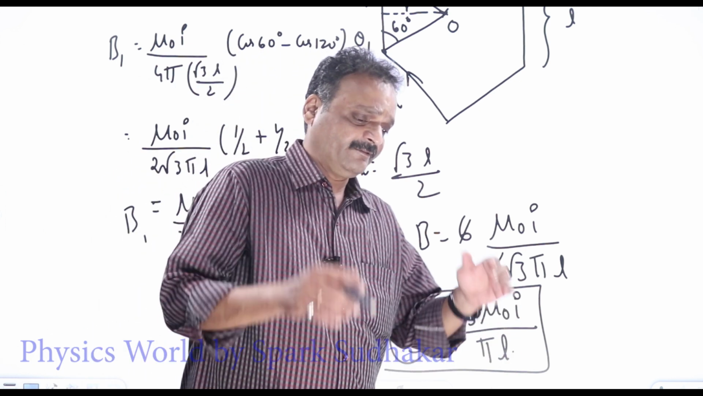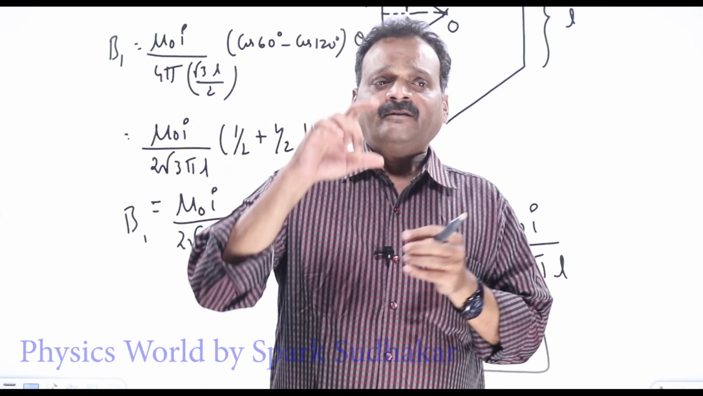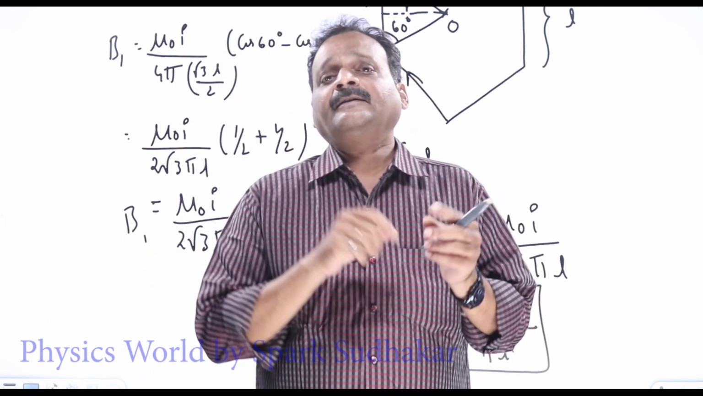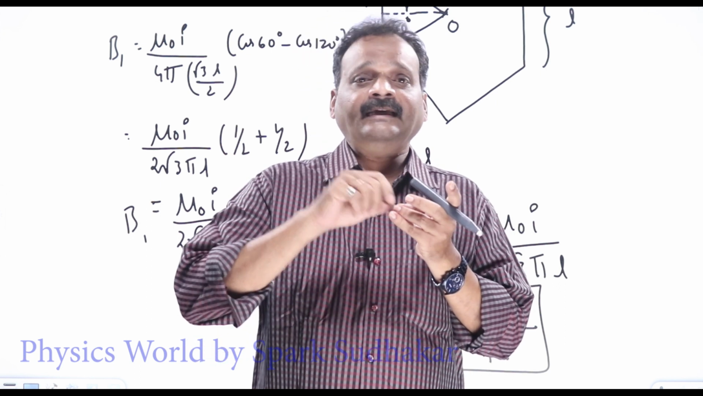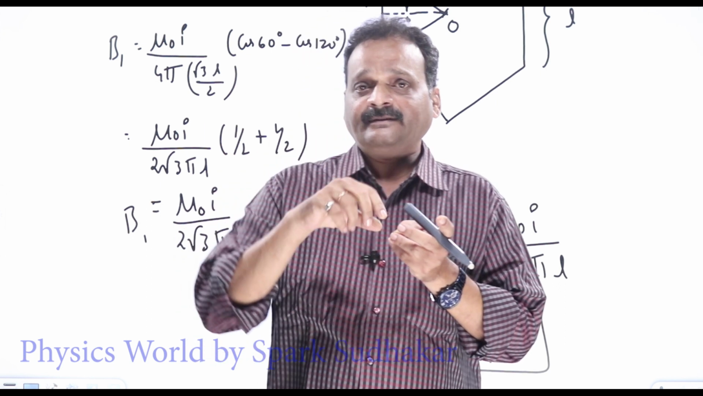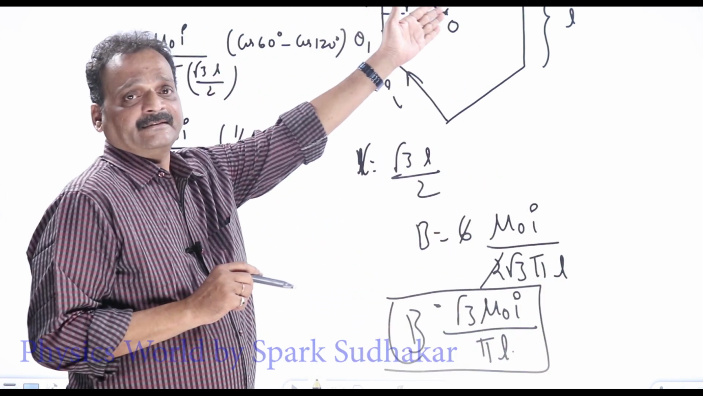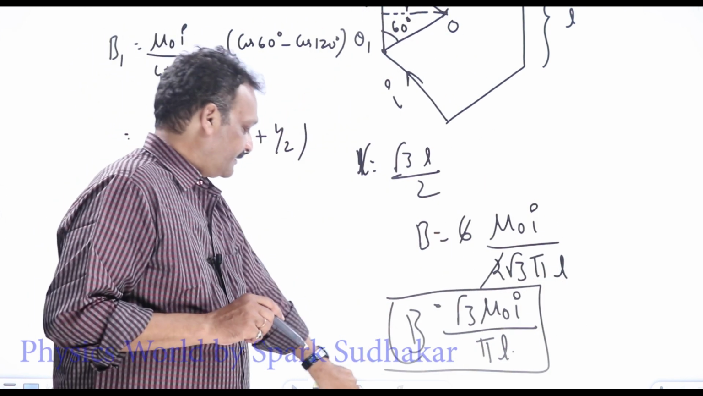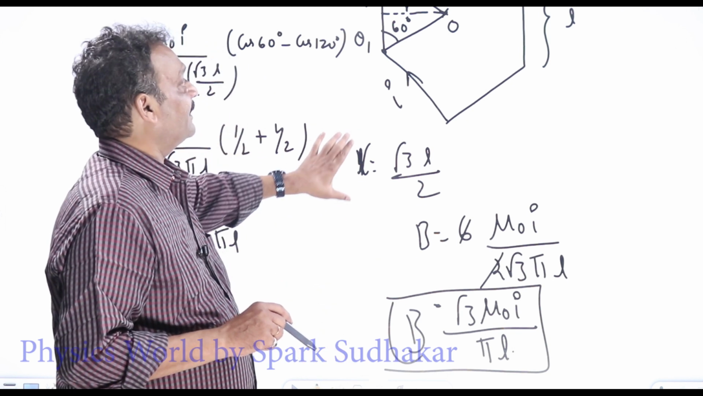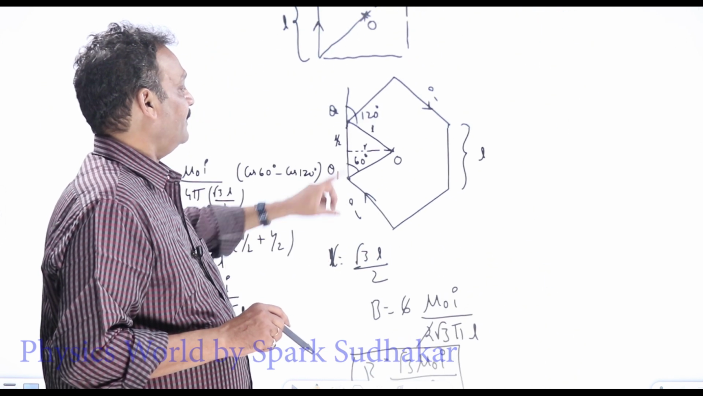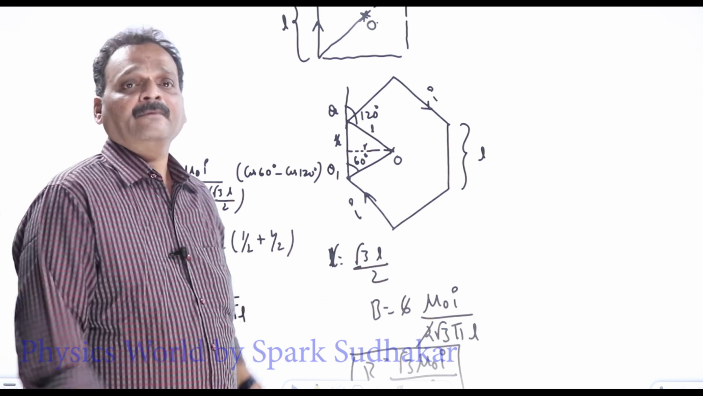Like this, the shape of the wire can be anything. First find out whether the point is symmetric from all the segments or not. What is the angle made by the two edges with the point under consideration, and the perpendicular distance. If you know the angles here and the perpendicular distance, your problem is solved.